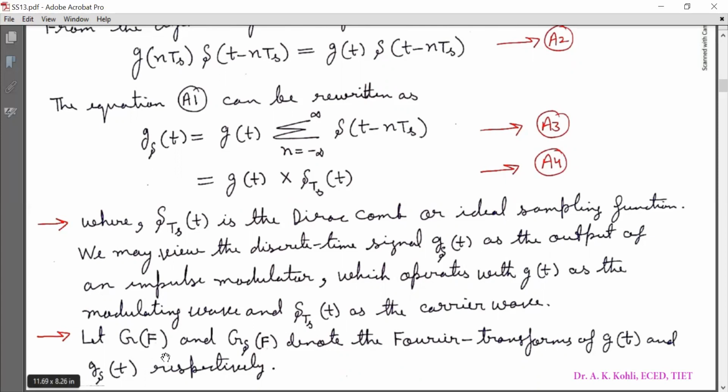Now let capital G(f) and capital G_delta(f) denote the Fourier transforms of g(t) and g_delta(t) respectively, as shown.